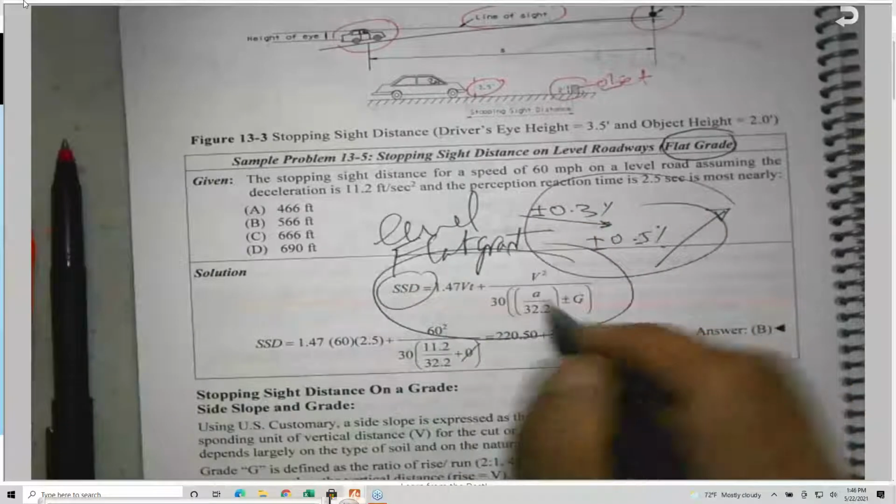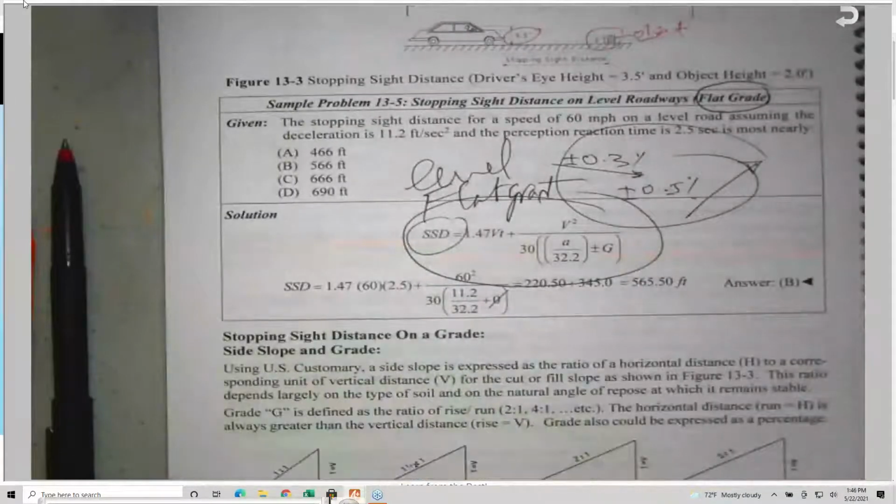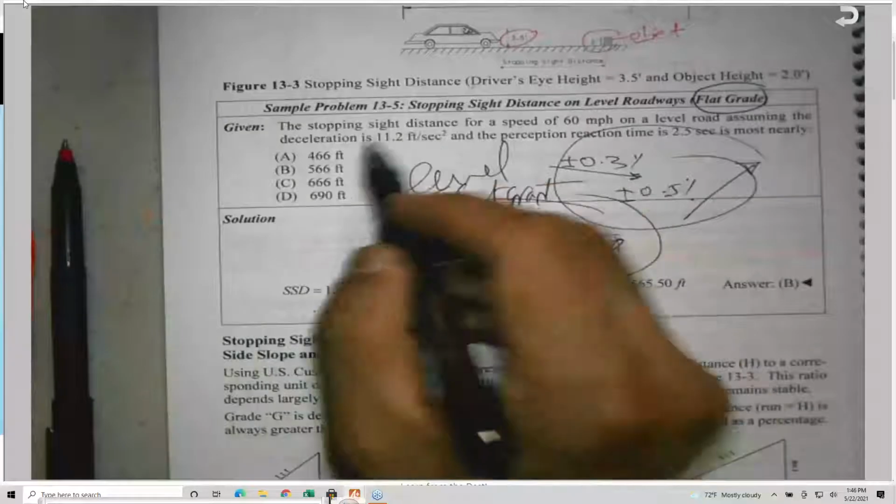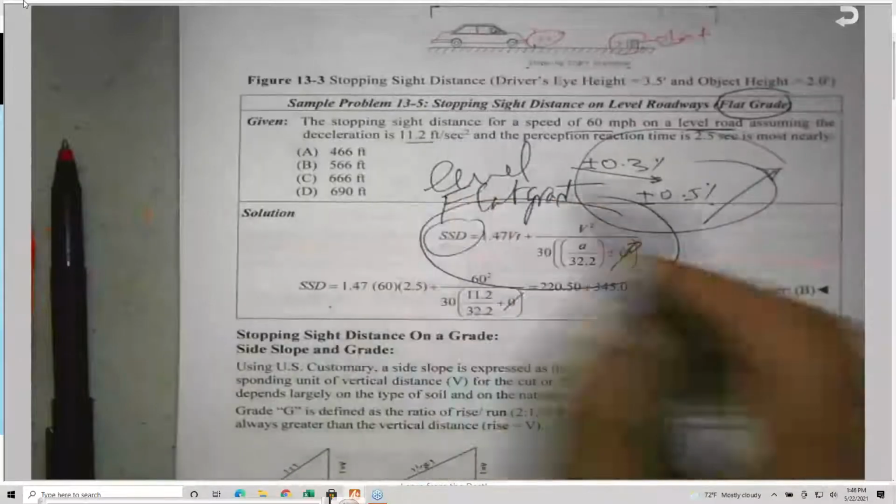So use the general equation. If the grade G is not given to you, in this case we ignore this portion, which is G. So what is the stopping sight distance for 60 miles per hour on a level road, assuming the deceleration rate of 11.2 and the perception reaction time T of 2.5 seconds?